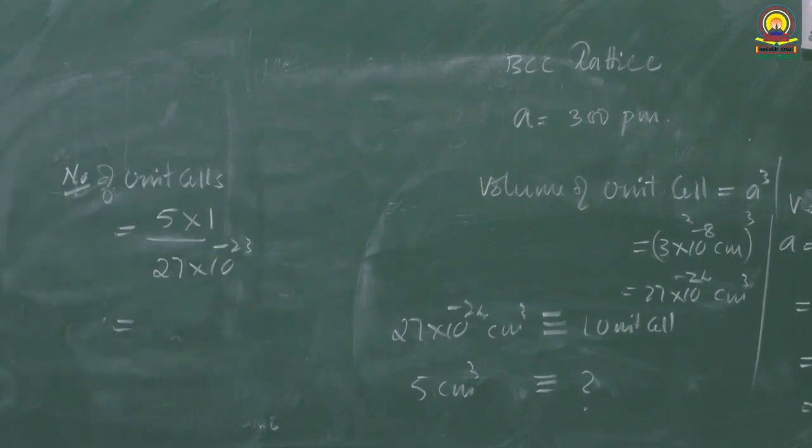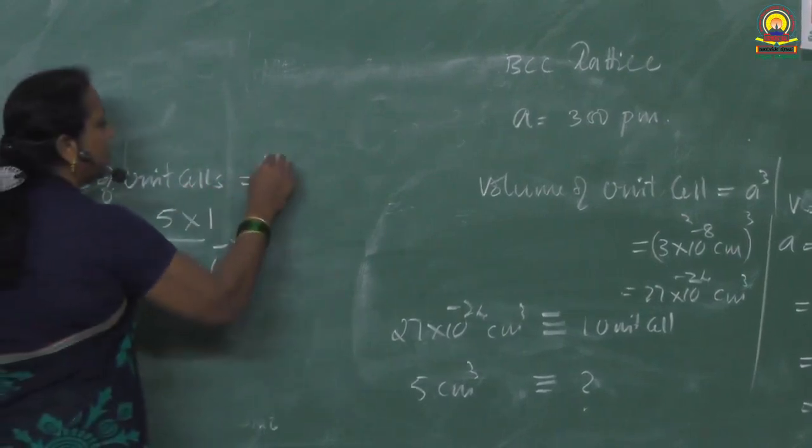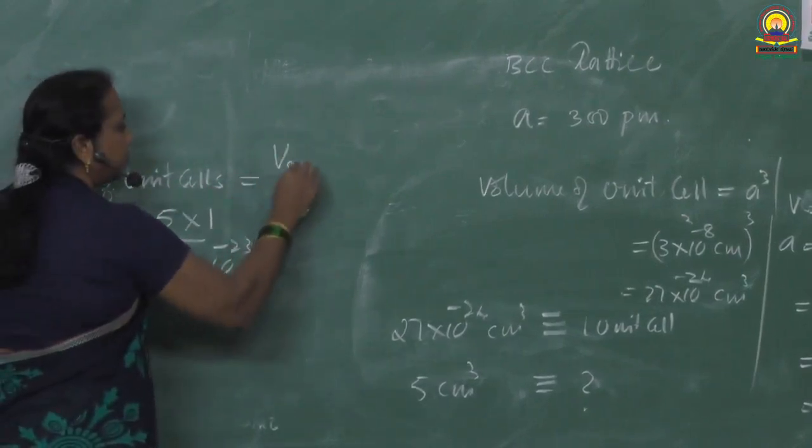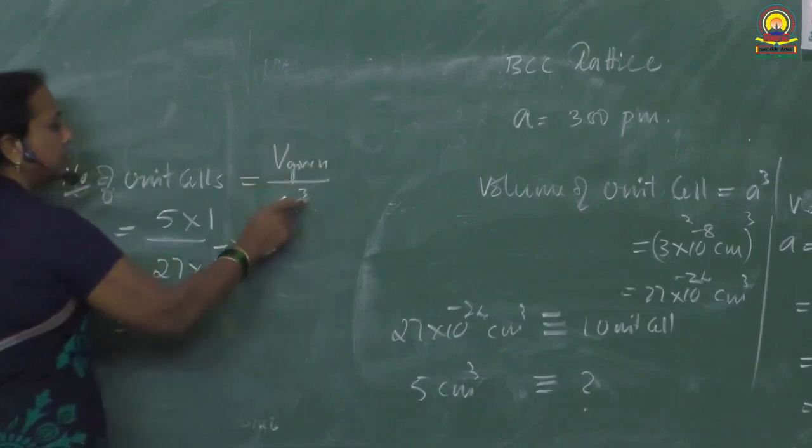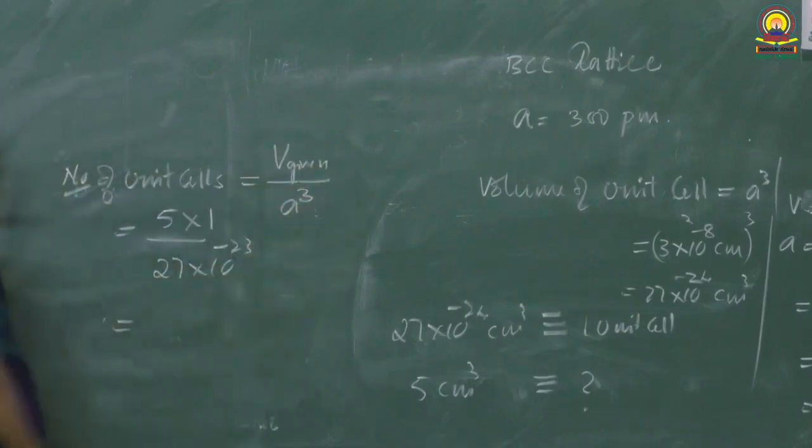Okay, see, what is the formula? Number of unit cells is equal to given volume divided by a cube. Given volume divided by a cube. Okay, solve it and get the answer.